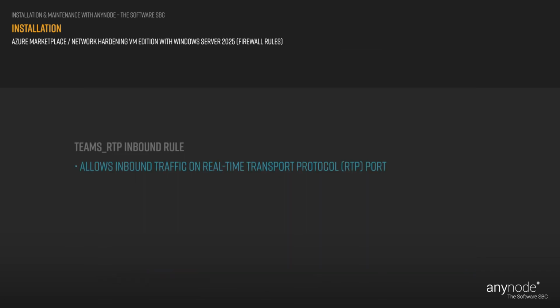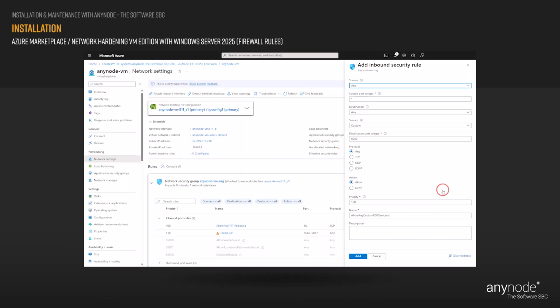The inbound port rule Teams_RTP in Microsoft Azure refers to a specific rule that allows inbound traffic on the Real-Time Transport Protocol, RTP, port used by Microsoft Teams for audio and video communications. Repeat the steps to add the Teams_RTP inbound rule.